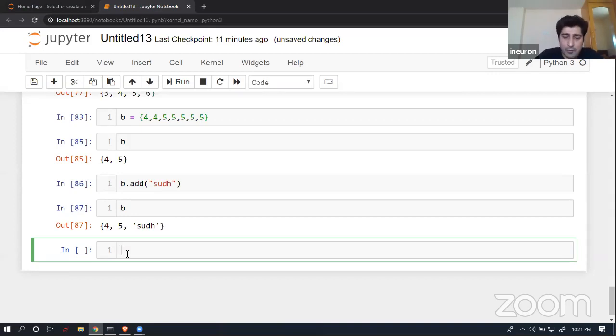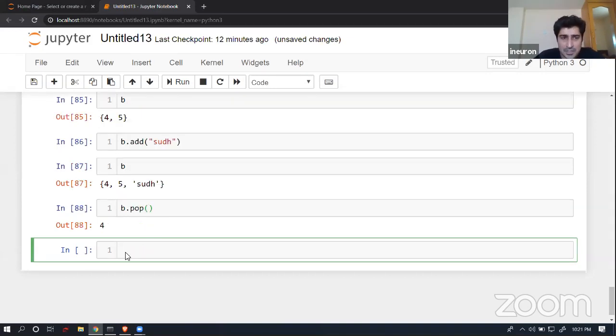Now let's suppose I wanted to remove some data. So pop. If I execute it, it is going to remove 4. Then again, if I execute it, it has removed 5. Again, if I execute it, it has removed SUDH.